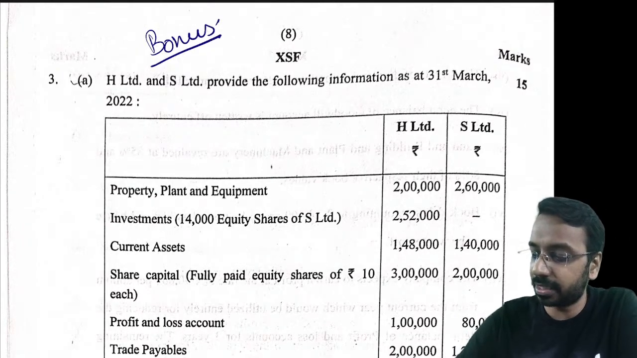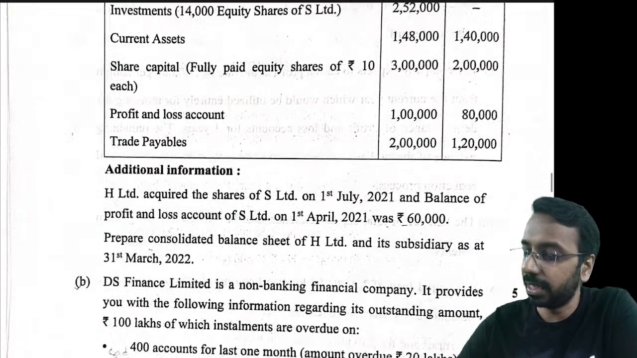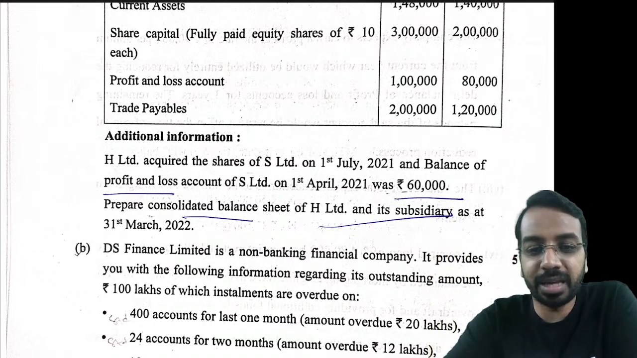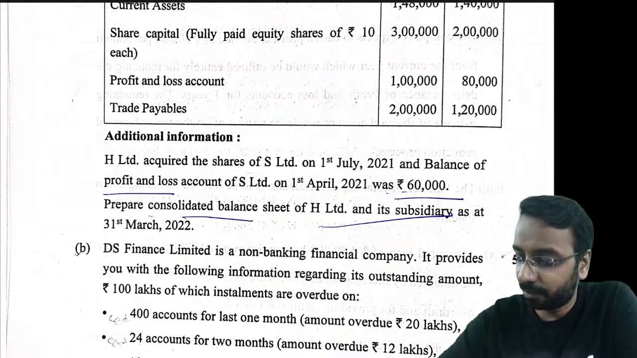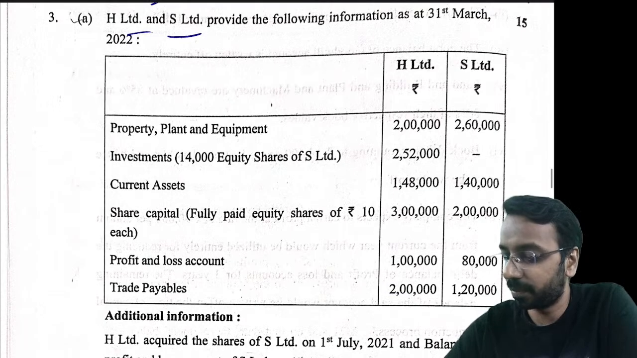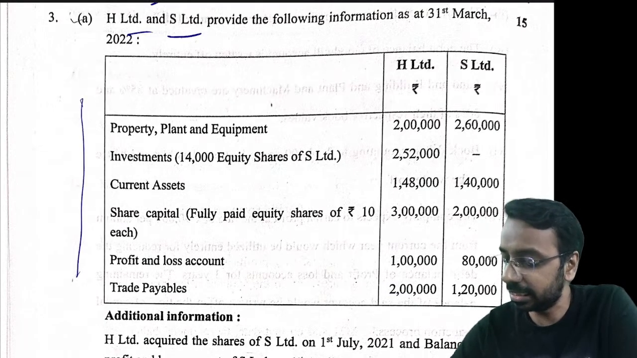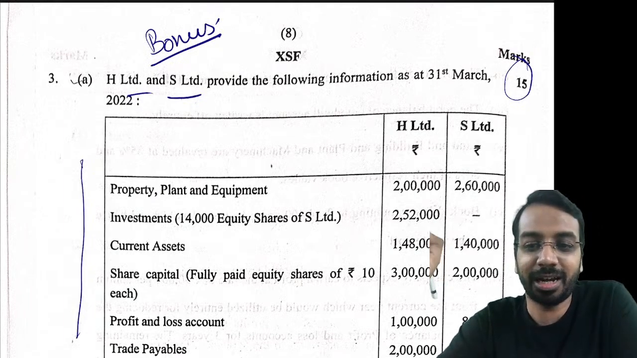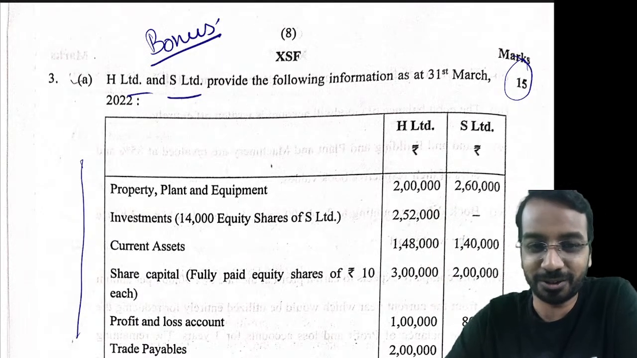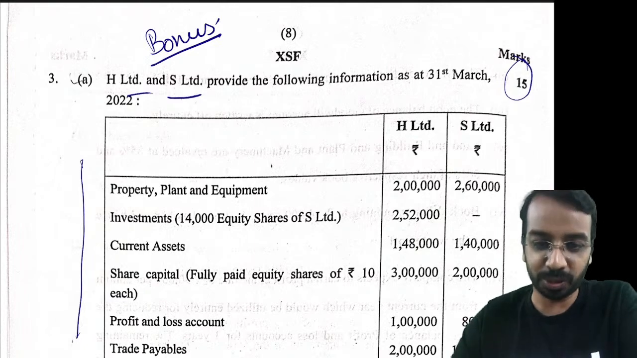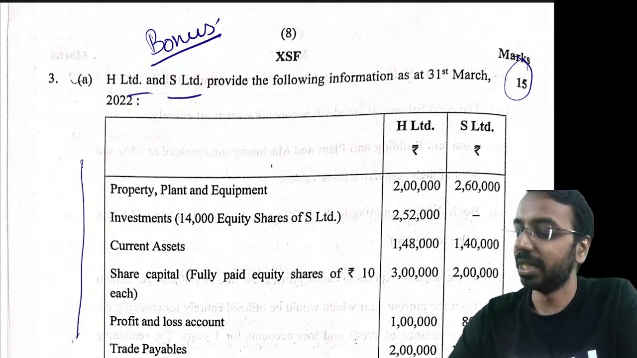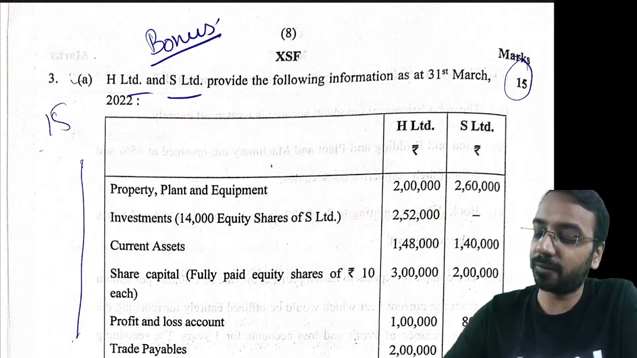So you have HNS Limited, balance sheet is given, and the acquired share when the balance in the P&L account was 60,000. Prepare the consolidated balance sheet. No pre-acquisition dividend, no this, no that, nothing. Is there something there in the question? Nothing. 1, 2, 3, 4, 5, 6 lines and 15 marks. Okay, can't ask a better question than this. I'll tell you, consolidation is one chapter where students face a lot of challenge, they find a lot of difficulties. This is something where you could have easily made 15 out of 15.